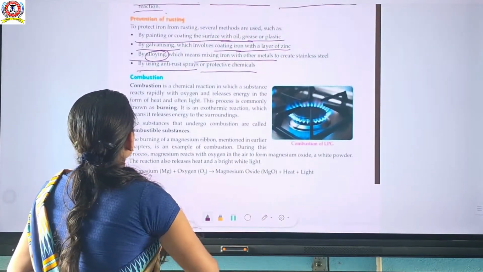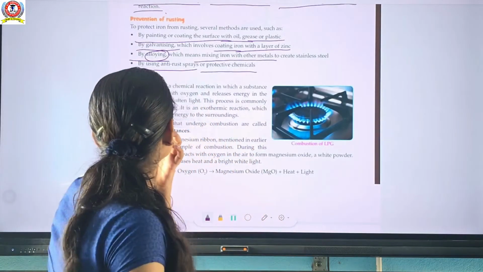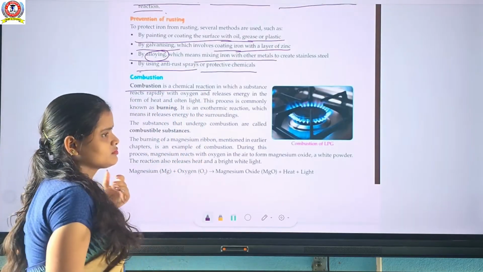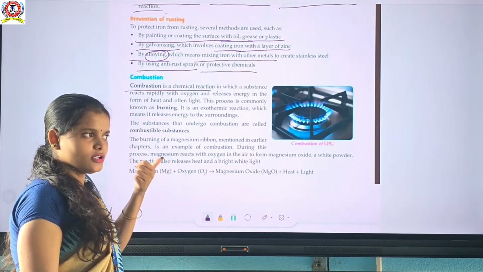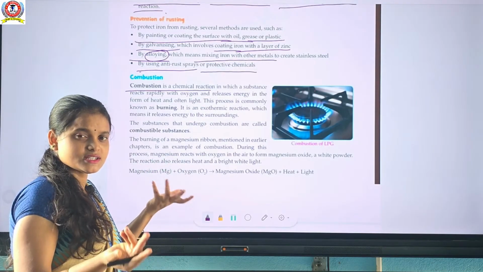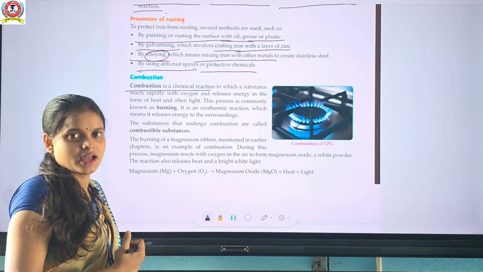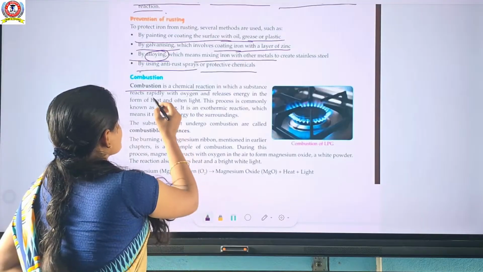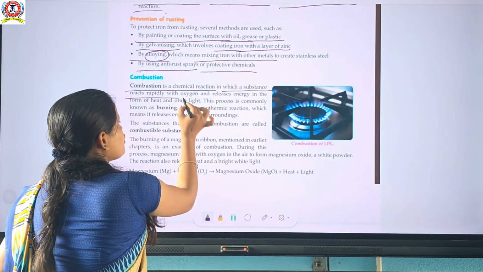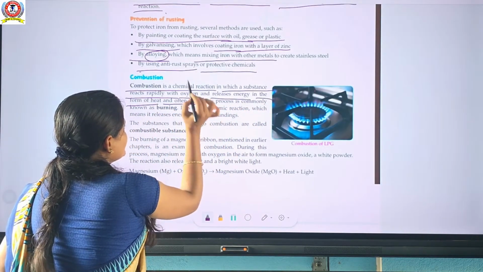Okay. Next one is combustion. Combustion means, listen carefully. So combustion is a chemical reaction. Here you just read about chemical changes or irreversible changes. So rusting is a chemical change, otherwise called an irreversible change. Combustion is also a chemical change and an irreversible change. So combustion is a chemical reaction in which a substance reacts rapidly with oxygen and releases energy in the form of heat and often light.